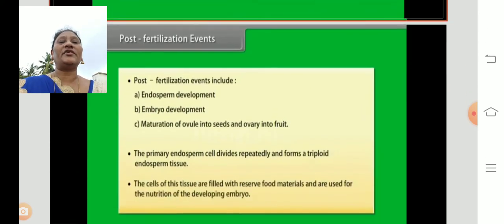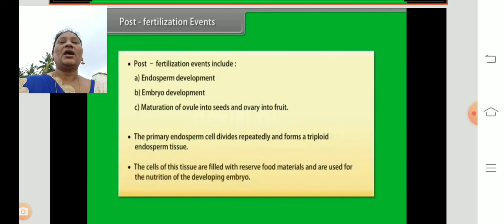When double fertilization takes place, first the male nucleus fuses with the egg nucleus, and it develops into the embryo. The second male nucleus fuses with the secondary nucleus of the female, which forms the endosperm. That is what develops in the fruit. So the fruit protects the seeds, or the seeds are enclosed in the fruit.